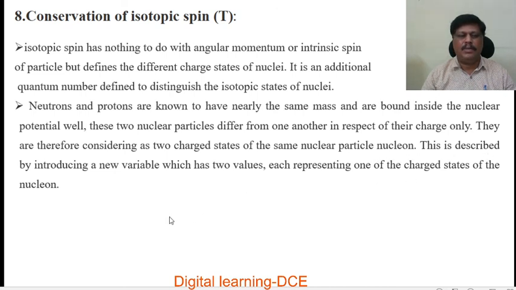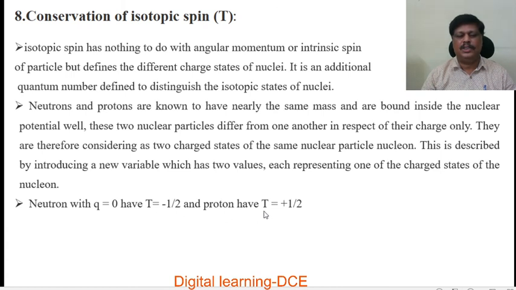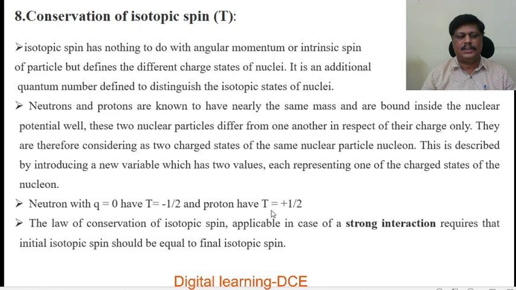This is described by introducing a new variable which has two values, each representing one of the charge states of the nucleon. So a neutron with charge Q equal to 0 has T equal to minus half, that is isotopic spin minus half, and a proton has positive charge Q equal to positive one and isotopic spin T equal to plus half.